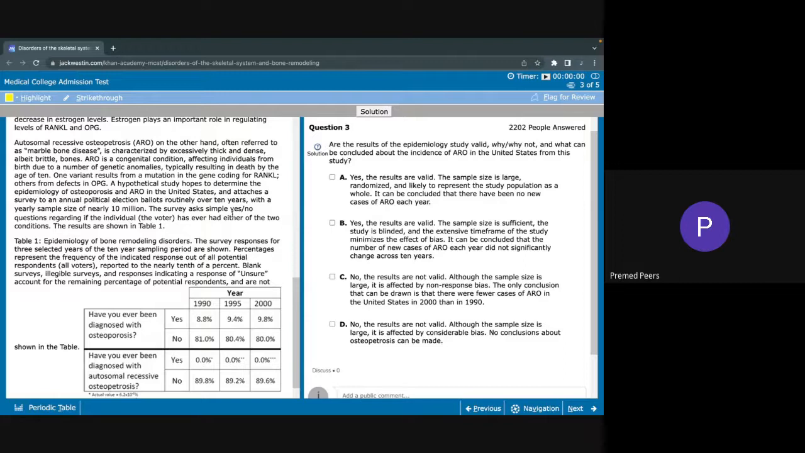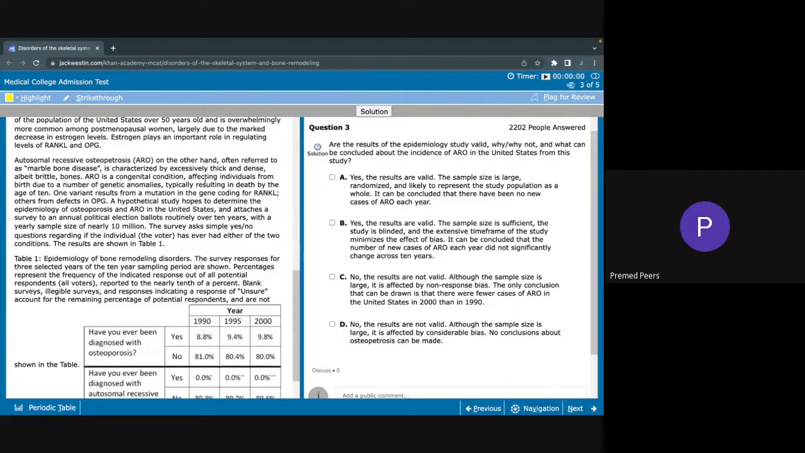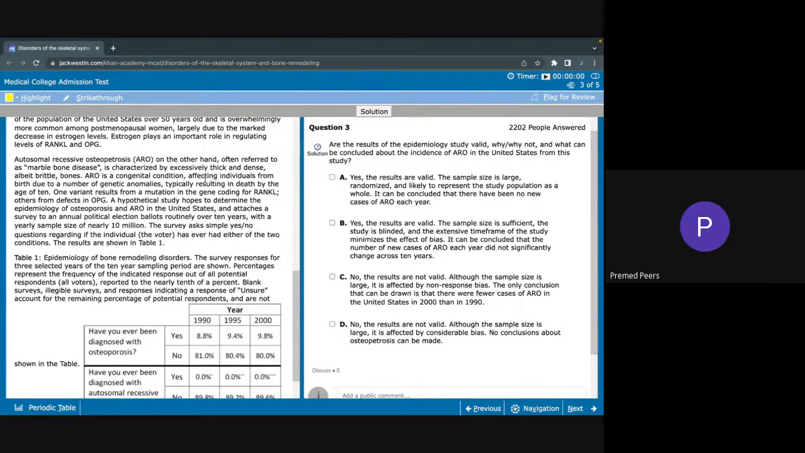So in order to figure out if the results are valid here, one thing we do want to look at is sample size, which we've determined is sufficient, but also the sampling of the survey. So we know that the sampling happens on people who vote. So essentially, it's not as random as it may seem, as a randomized controlled trial would be.